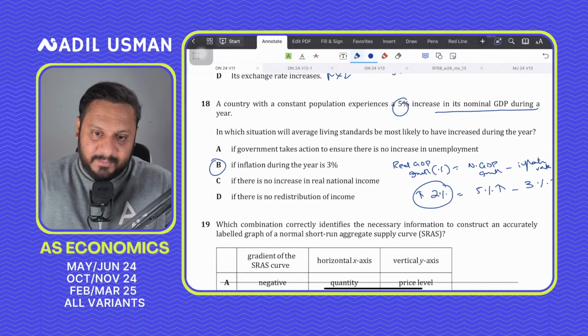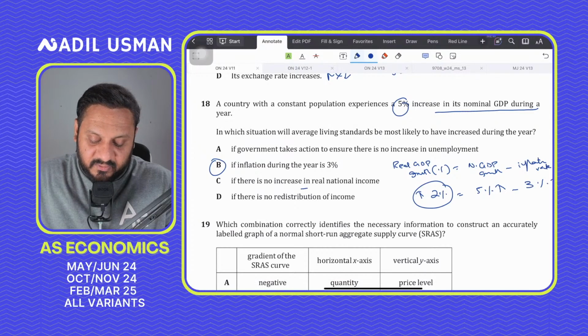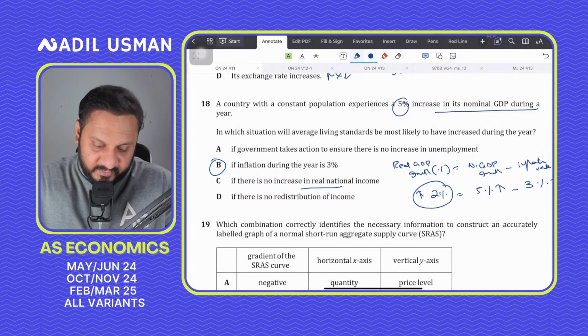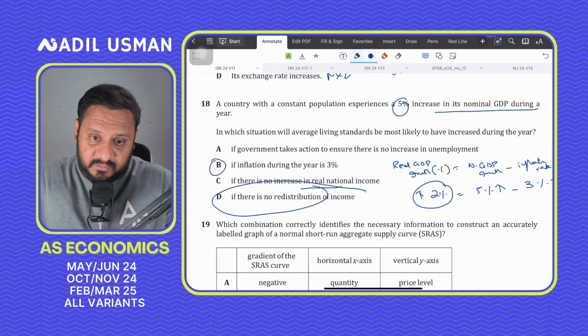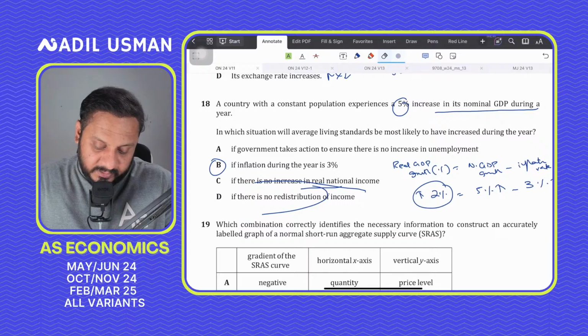Option C is incorrect because no increase in real GDP means no improvement in living standards. If there is no redistribution of income, see, income redistribution